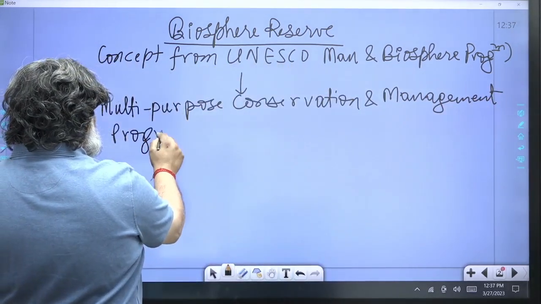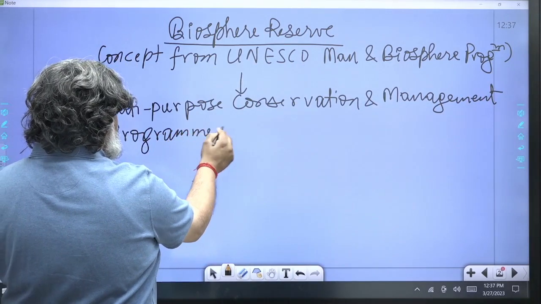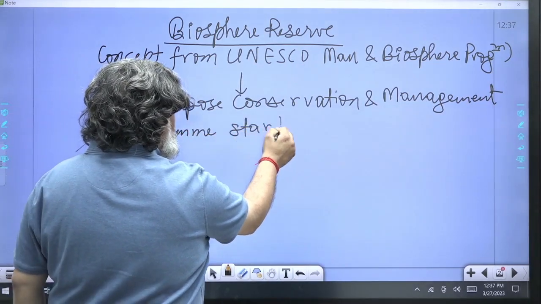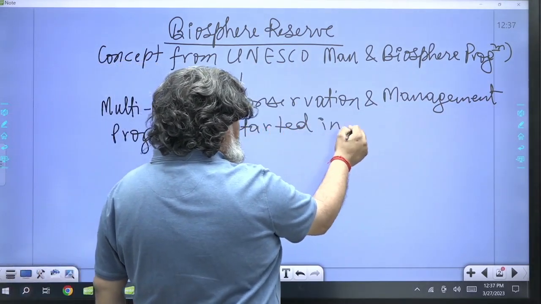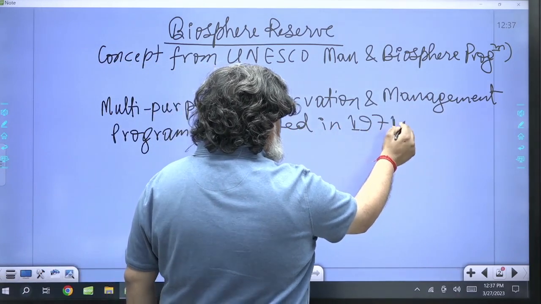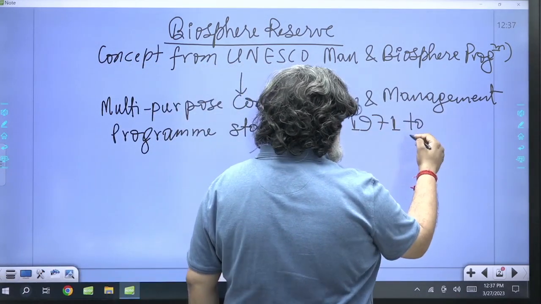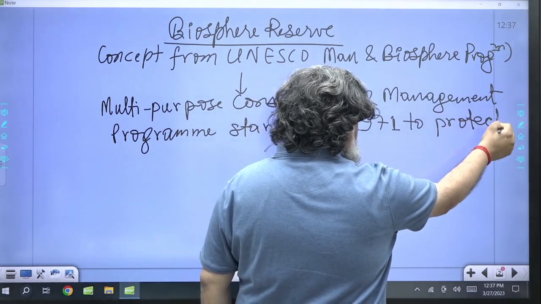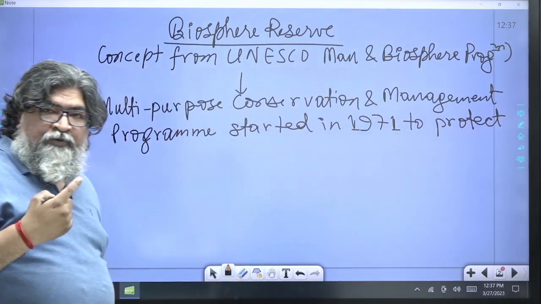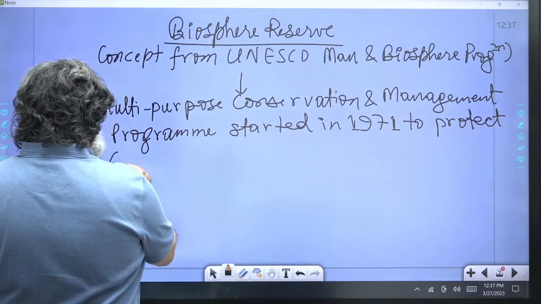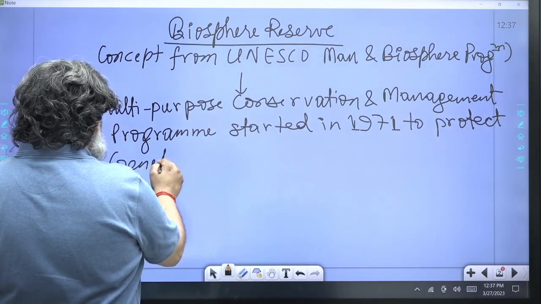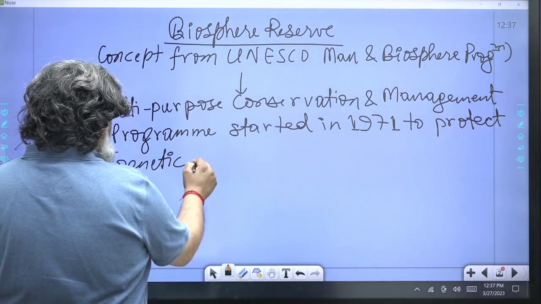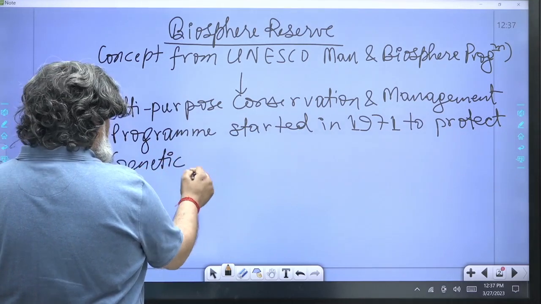India has joined this program, which started in 1971, to protect unique genetic resources, genetic pool.